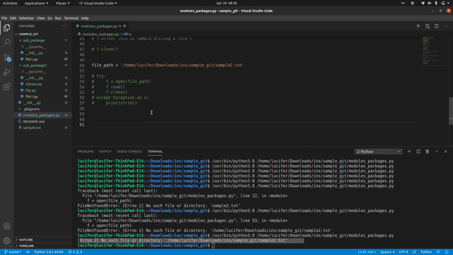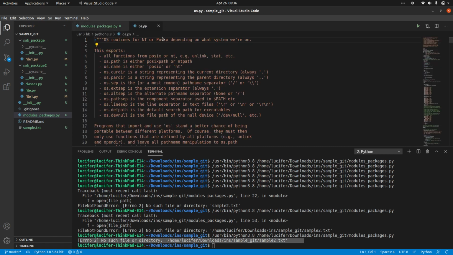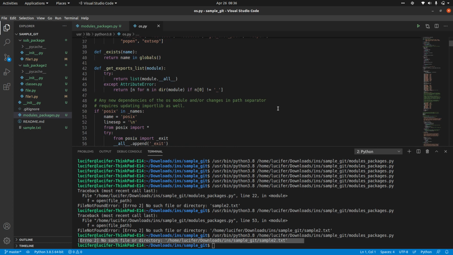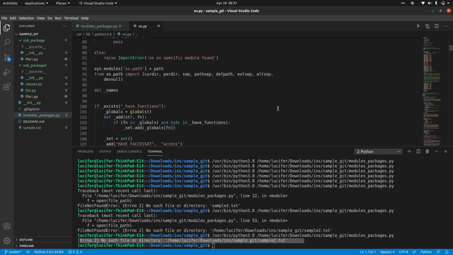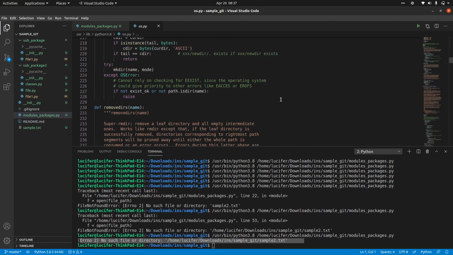So there is one module called OS. So import os. OS is a module. You can go into the file os.py. OS is nothing but operating system. The whole system is considered as OS. In the OS we have a lot of methods which we'll be using to find whether the file exists or not.